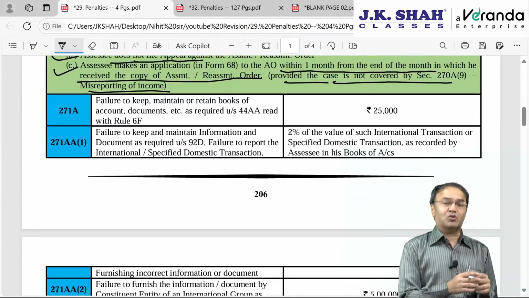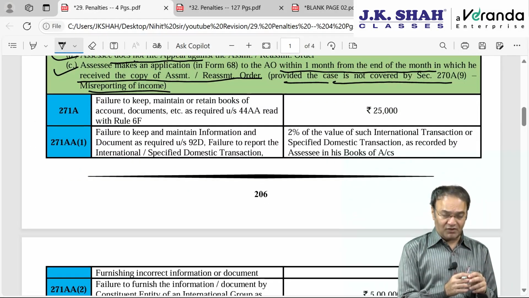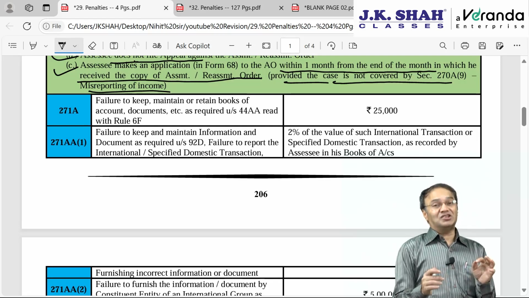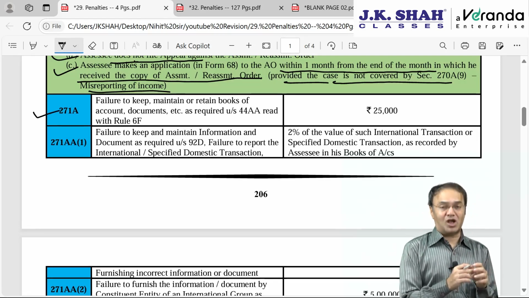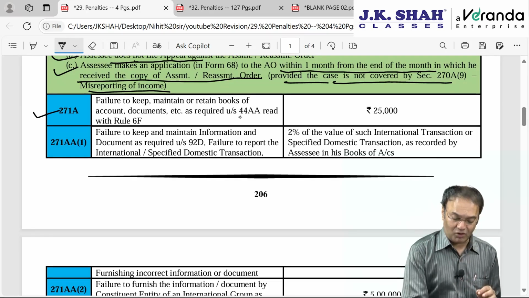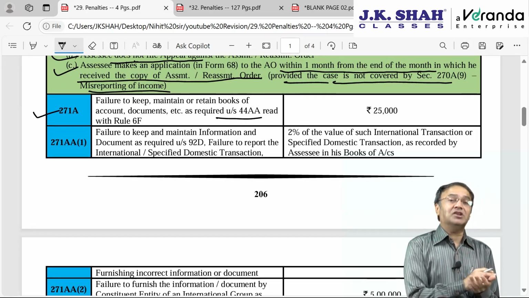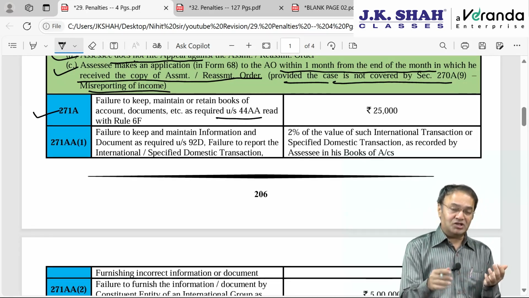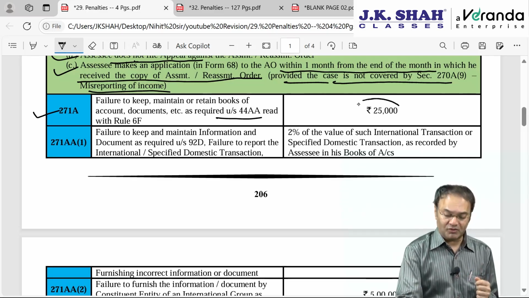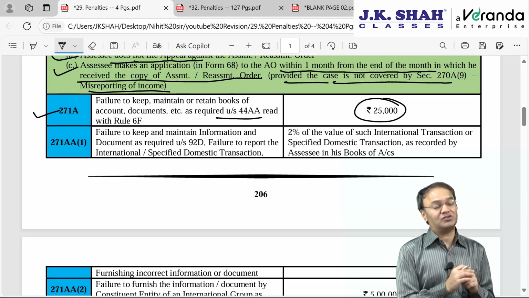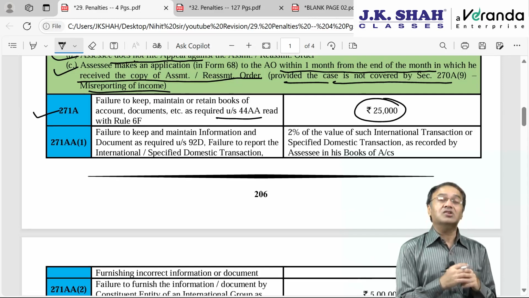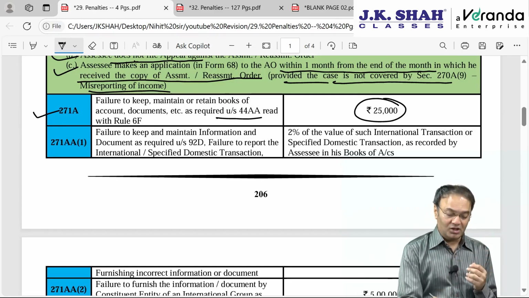Upcoming penalties, out of total 31 penalties, we are done with 1 penalty. Next is 271A. 271A is for failure to maintain books of accounts documents as required under section 44AA. 44AA is a part of PGBP chapter. There we had discussed this penalty, 25,000 rupees of flat penalty leviable if books of accounts documents are not maintained. P&L account, balance sheet, capital account. How many years of books of accounts are to be maintained? Answer: 6 years from the end of the relevant assessment year, 7 years from the end of the previous year.